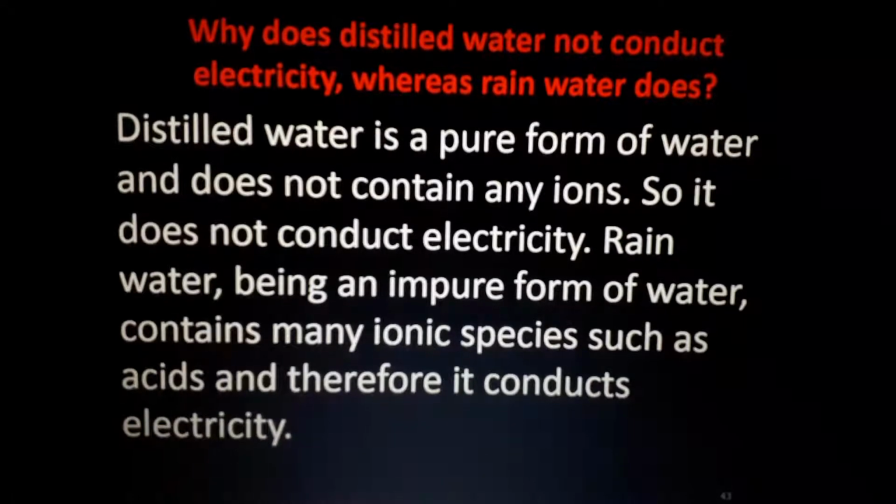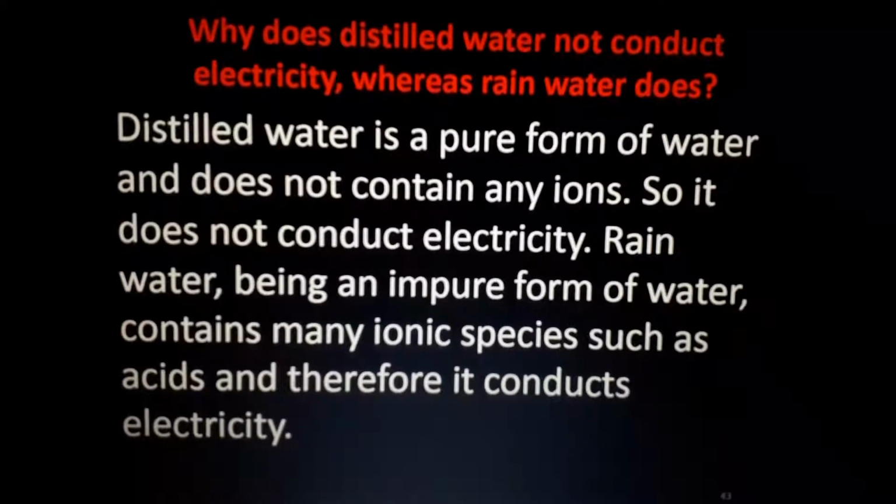Why does distilled water not conduct electricity? Distilled water means pure water, whose pH value is exactly 7. So, what is the problem with pure water? It won't conduct electricity because it won't release any H+ ions.